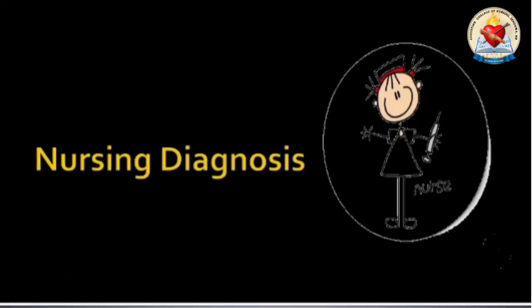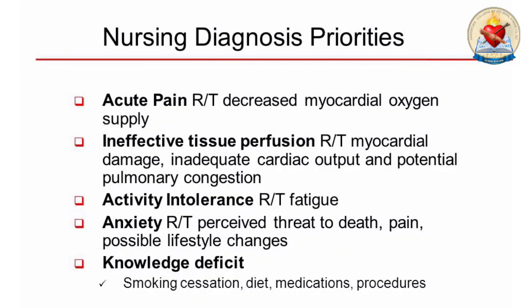Nursing diagnosis of coronary artery disease. Acute pain related to decreased myocardial oxygen supply. Ineffective tissue perfusion related to myocardial damage, inadequate cardiac output and potential pulmonary congestion. Activity intolerance related to fatigue. Anxiety related to perceived threat of death, pain and possible lifestyle changes. And knowledge deficit.